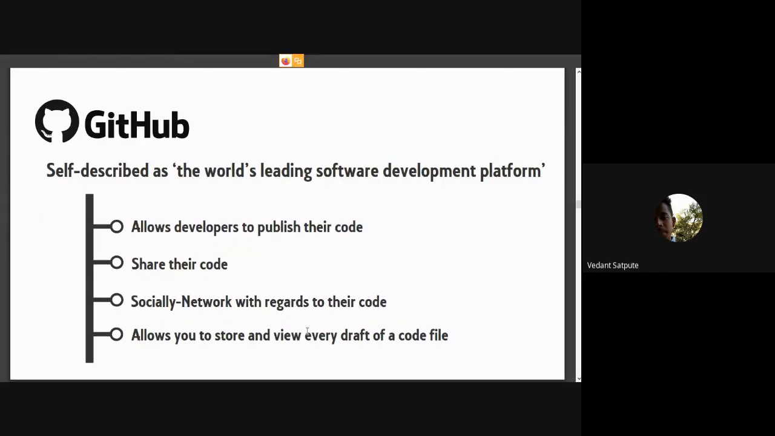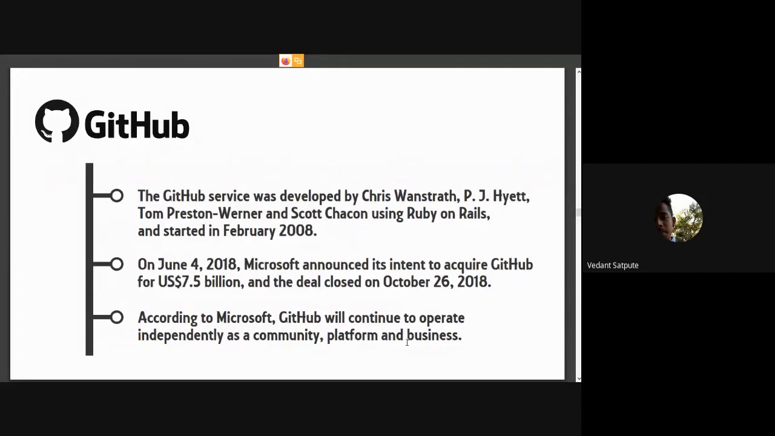You can do anything, and it also gives us a capability of storing and viewing every draft of a code file. That's what GitHub allowed us to do. It was based on the Ruby on Rails framework and started in 2008, but from June 4, 2018 to October 26, 2018, Microsoft was trying to buy it, and it acquired GitHub for $7.5 billion. So it is now owned and maintained by Microsoft.